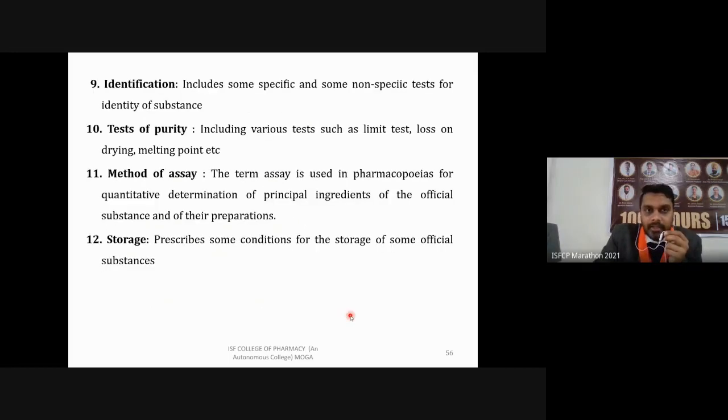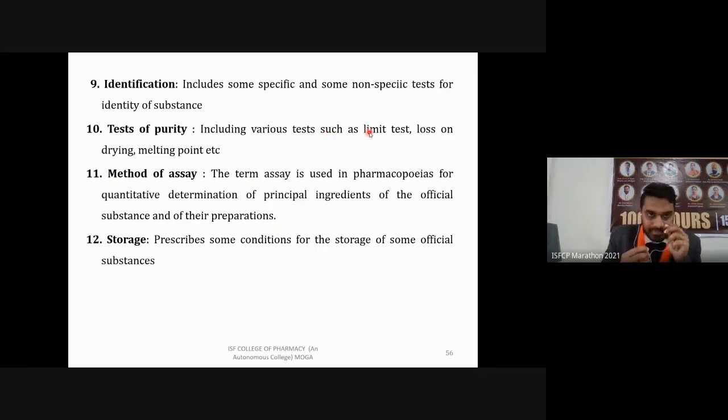Then identification, how you are going to identify whether this API, drug, or any pharmaceutical aid is present or not, including some specific and some non-specific tests for identity of substances. Then different tests for purity, how you are going to determine if this is pure or not, and how much amount or concentration is present. This can be done by using limit test, loss on drying, and melting point.